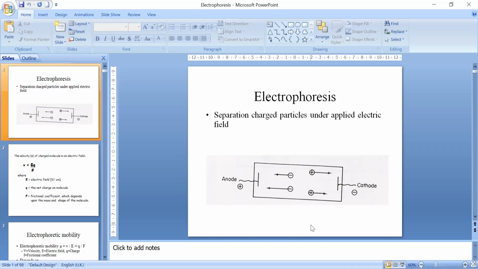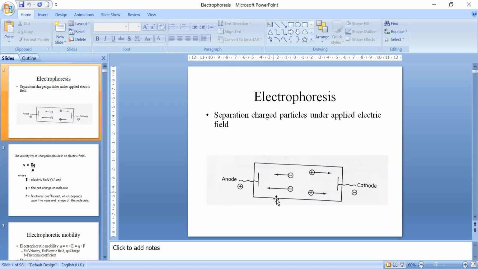So these two molecules are the chief biomolecules which are charged in nature, and these molecules are routinely separated in electrophoresis. Rather, I will say that electrophoresis is a preferred technique for the separation of DNA as well as proteins. Now you can see here, anode is a positively charged electrode, and cathode is a negatively charged electrode.